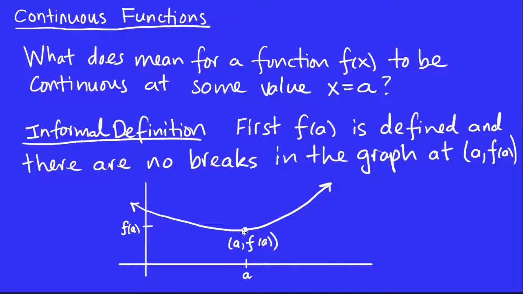If it wasn't defined, then what would happen? Well, there would be a little hole there, right? If f of a was not defined, it would look something like this, right? There'd be like an open hole there. But in the original graph I drew, it was solid. So that means that the function is defined there.